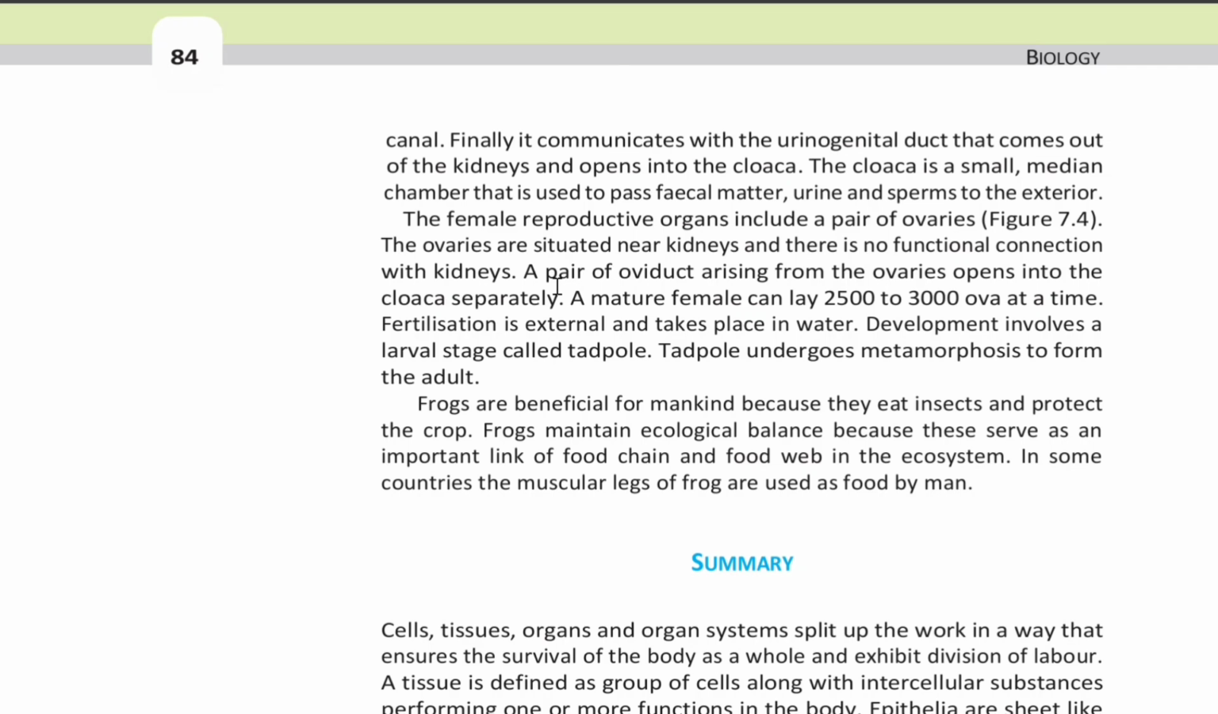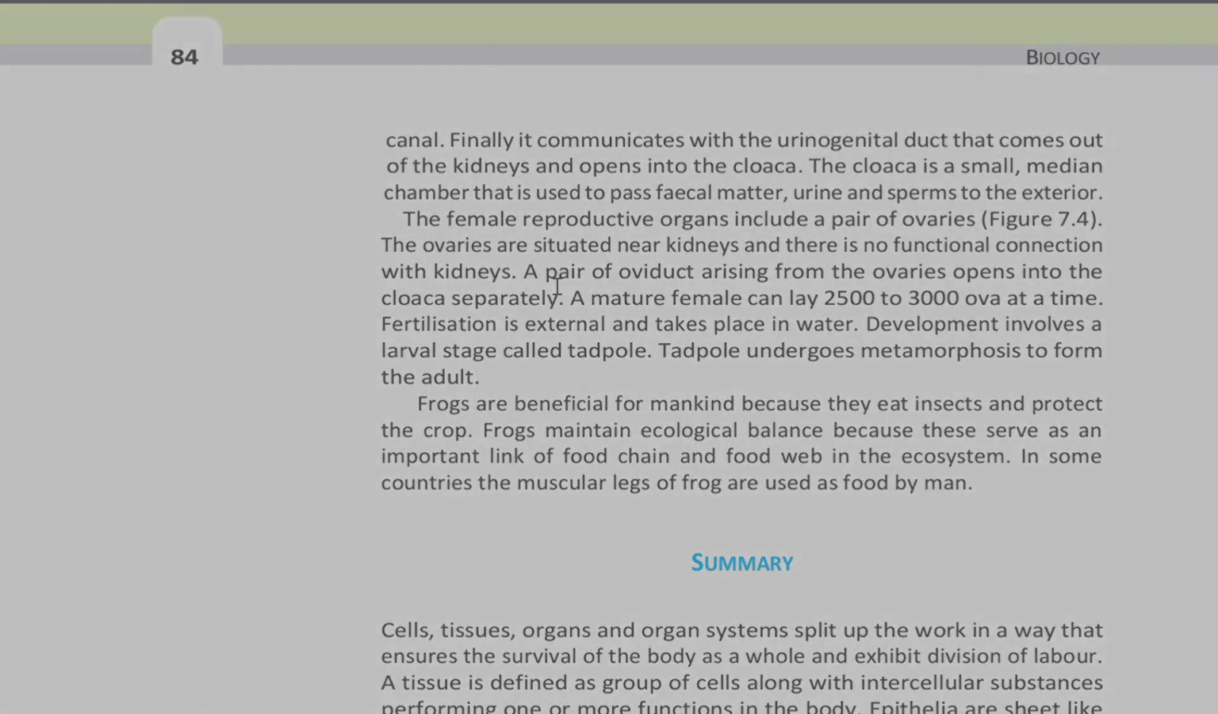Frogs are beneficial for mankind because they eat insects and protect the crop. Frogs maintain ecological balance because they serve as an important link of food chain and food web in the ecosystem. In some countries, the muscular legs of frog are used as food by man.